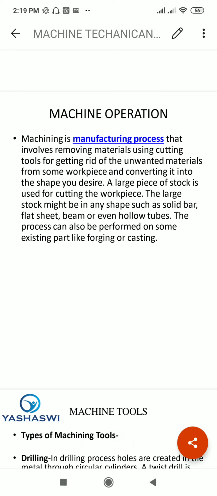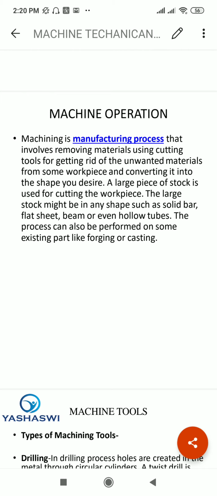Now the next part of today's session is machine operation. Which types of machining operations are used in industry and under the trade of machine technician. Machine technicians need knowledge of various machining processes and their parameters, their cutting speed, their depth of cut, and all the processes happening inside the machines in all conditions, whether normal or working condition.